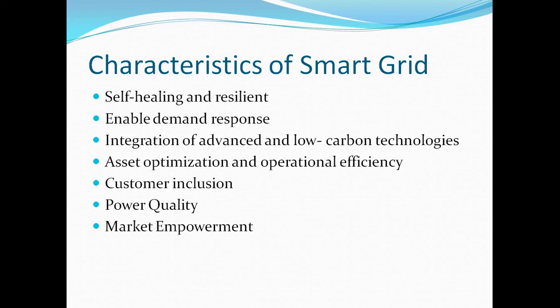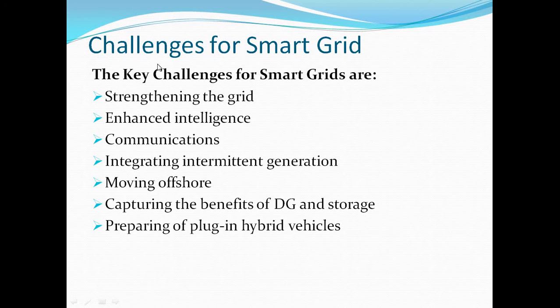That means the difference between conventional grid and smart grid is very important at the time of market ratio. Okay. These are the different characteristics of smart grid. Then the next point is challenges for smart grid. These are the key challenges for smart grid. That is, strengthening of the grid is very important, in which we have to use different technologies, that is advanced technology. Then the smart grid gives intelligent performance.